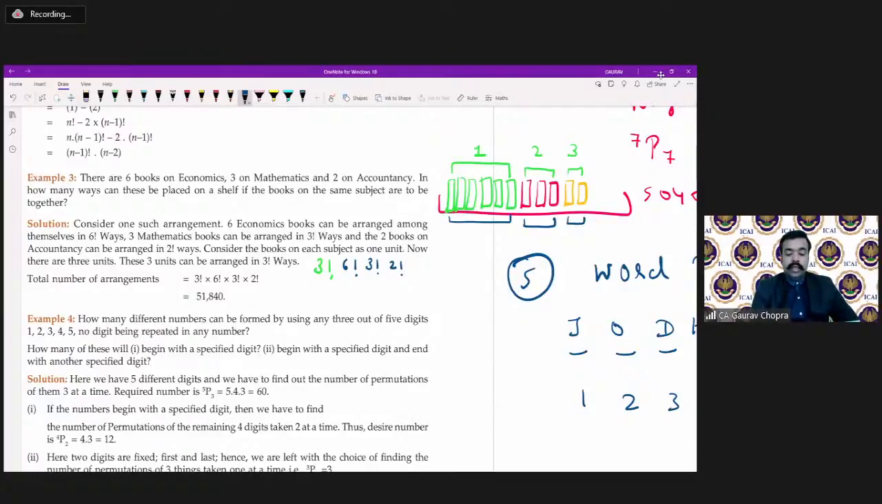So 3 factorial is 6, 6 factorial is 720, then 3 factorial is 6 again, and 2 factorial is 2. We can multiply and get the result. Yes. So many of you are giving the correct answer.